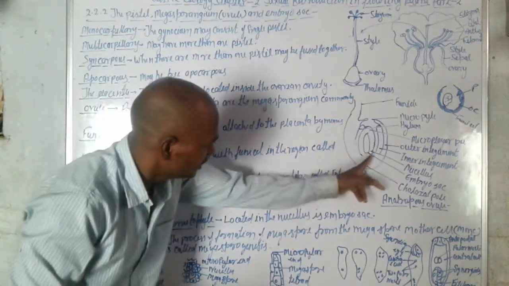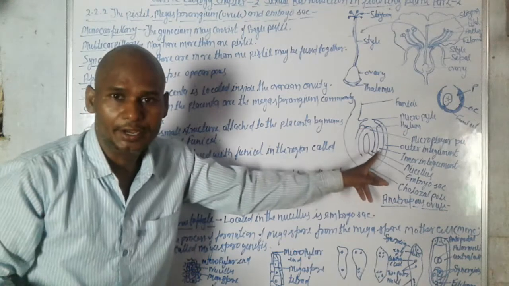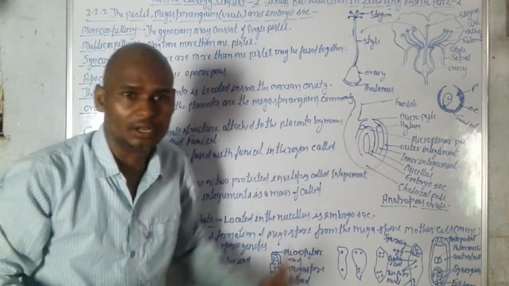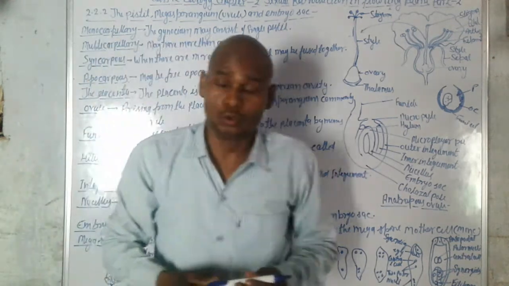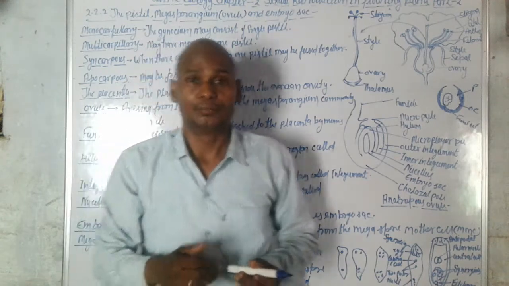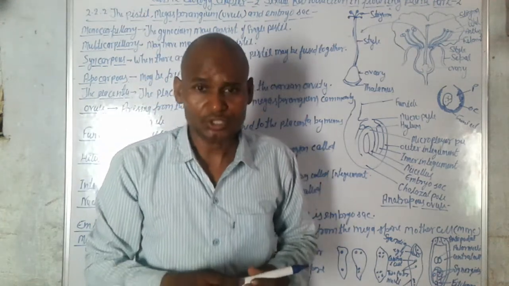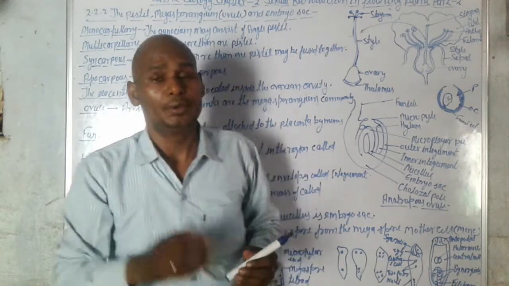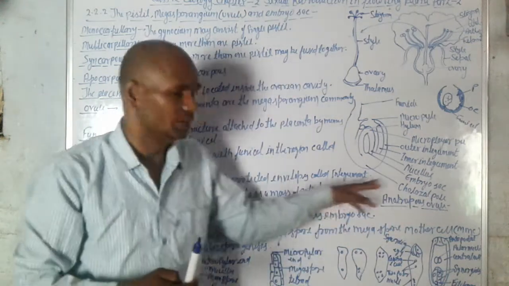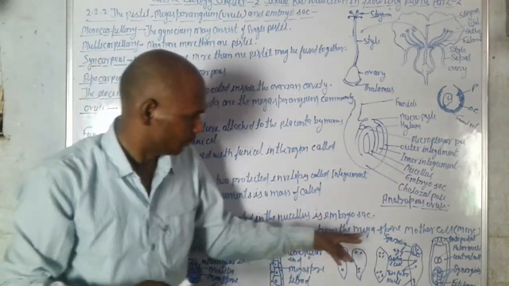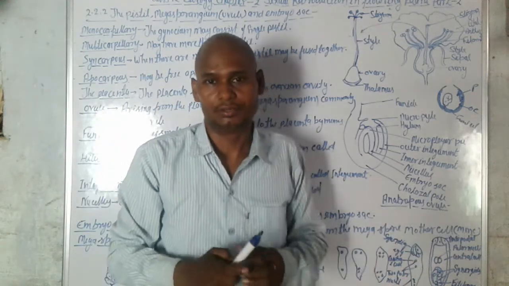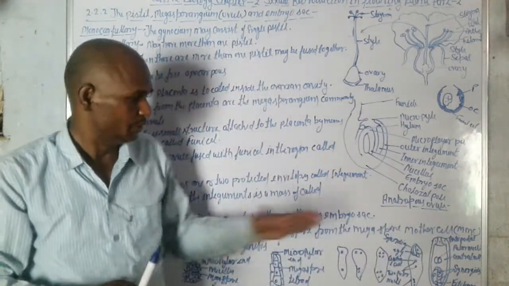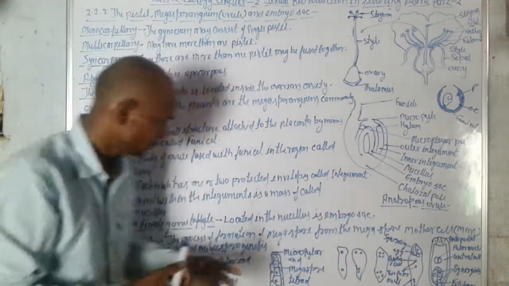The nucellus is made of parenchymatous tissue. It is involved in the development of the megaspore mother cell. We will discuss this again in this video.